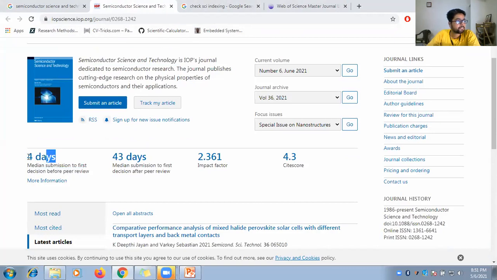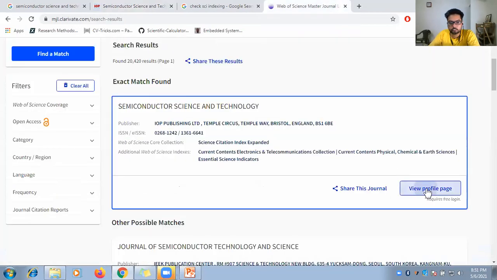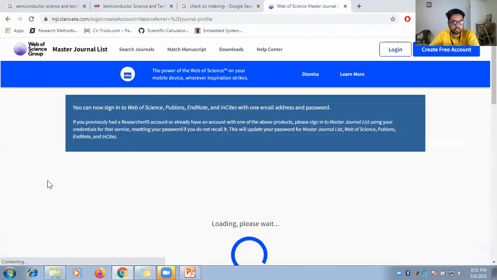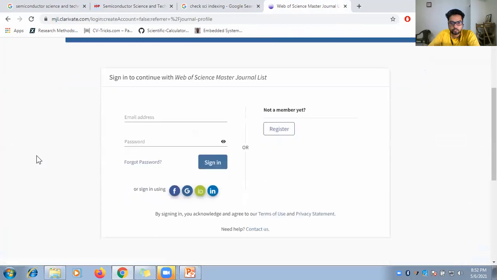Here they have given it as 4 days. Like I have said, you have to see what the time for first decision is. So if you submit your article to this journal, in 4 days they will tell you whether it was fine for them or not. And then after first review, in 43 days they will tell you what it is.